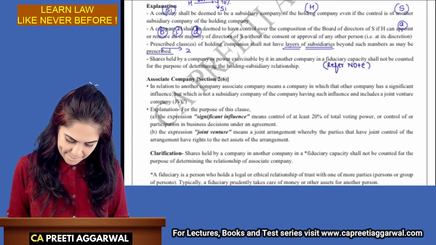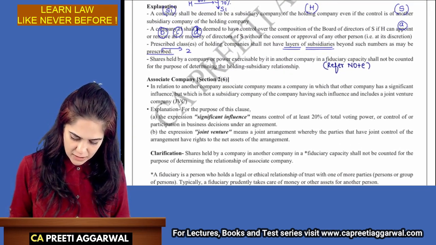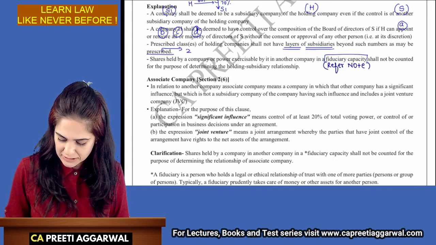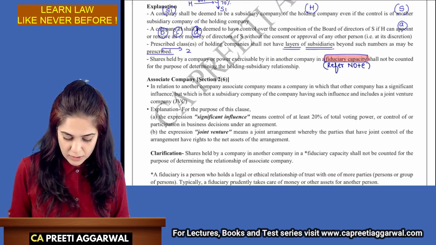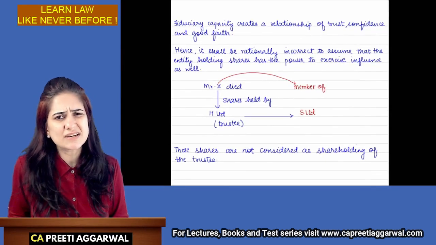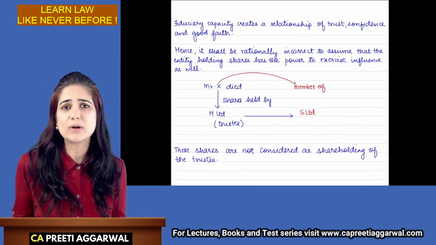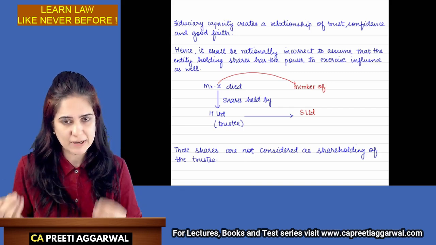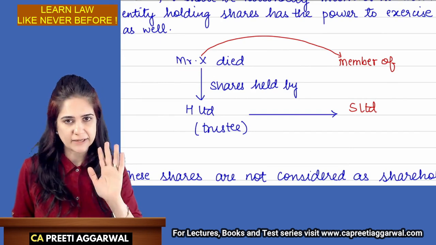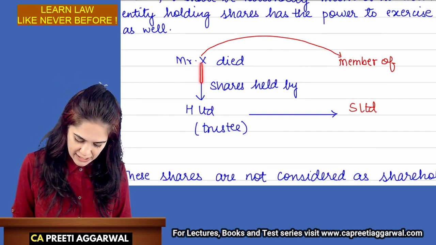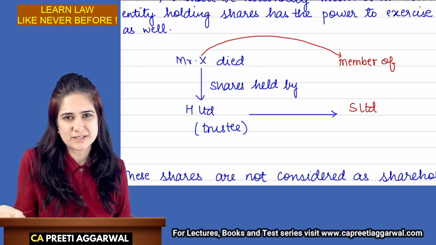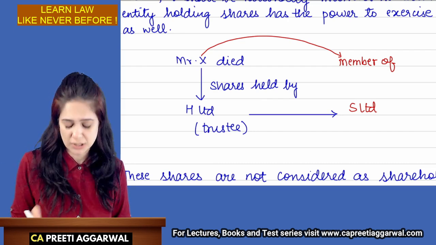Okay. Shares held by a company or a power exercisable by another company in a fiduciary capacity will not be counted. Now, I am holding the securities just as a trustee. That doesn't mean that I will become the holding. It will be included in my shareholding. For example, Mr. X died. His shares are now given to a trustee. Maybe, till the legal heir is found or the shares are transferred. It is given to H.